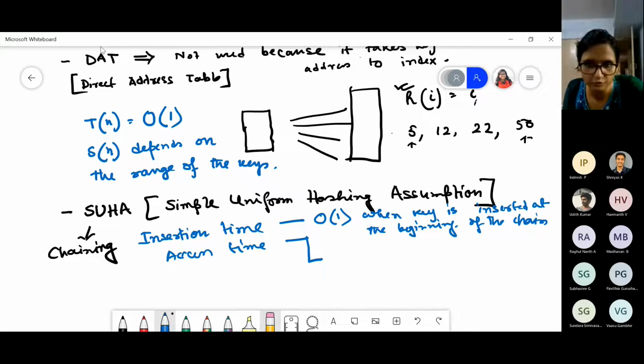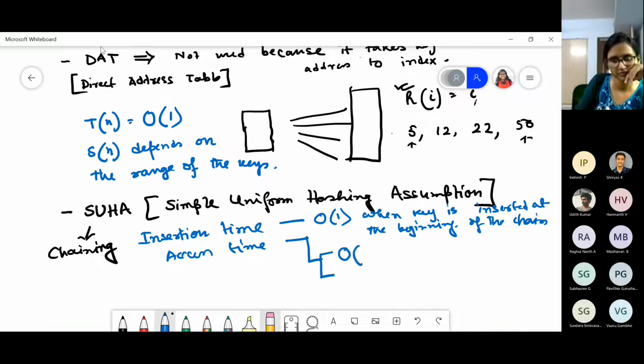Now access time. We did two proofs. That is expected access time. One was order of... in both the cases it was the same actually. Do you remember what that was?